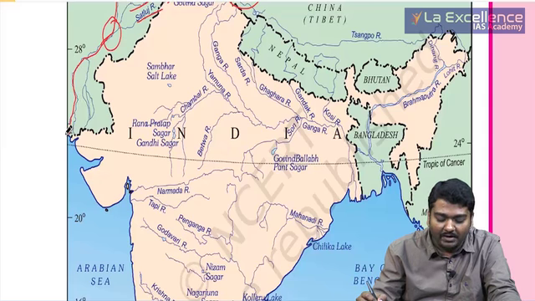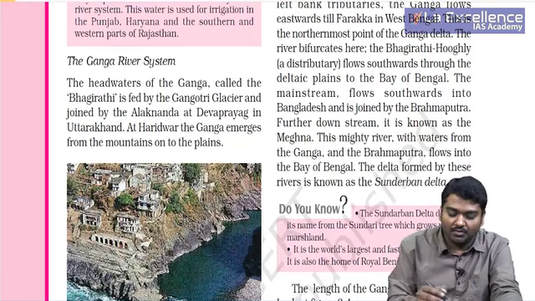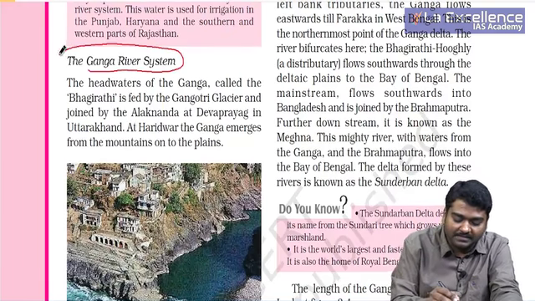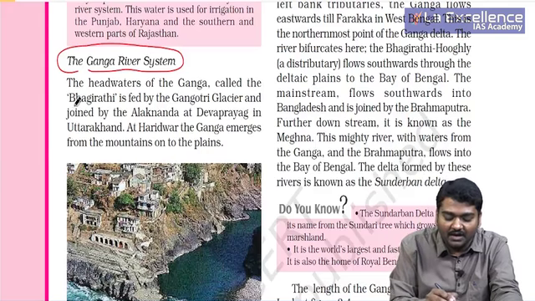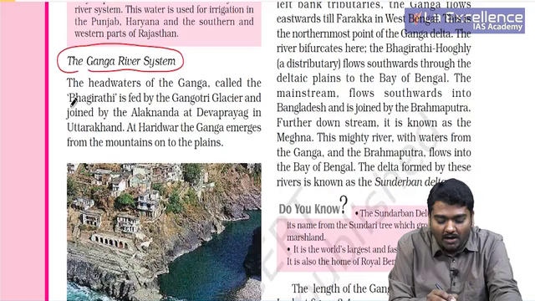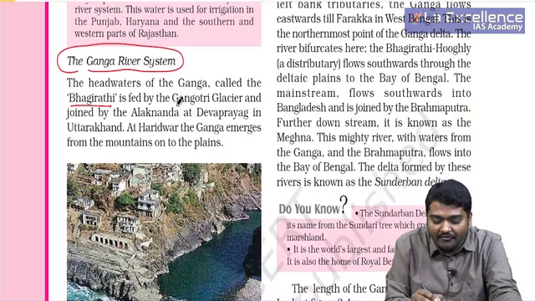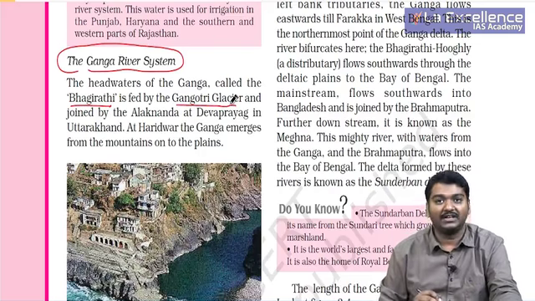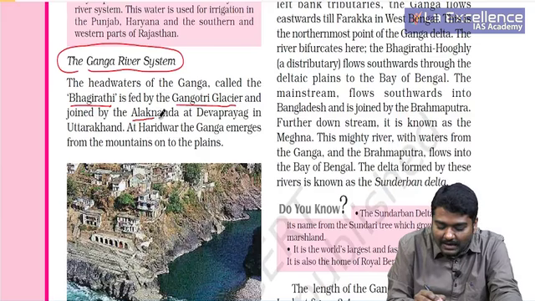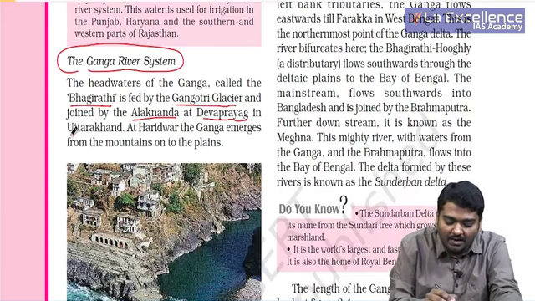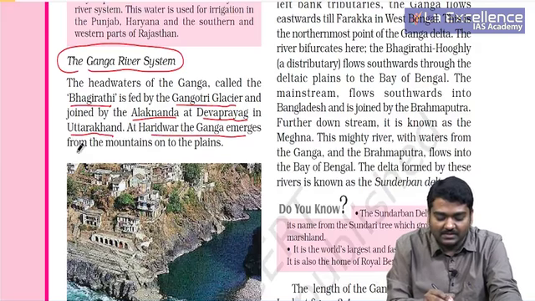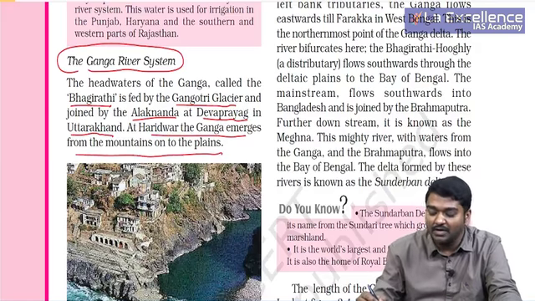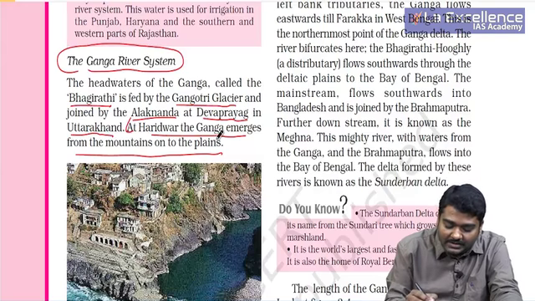The next important thing we need to see is the Ganga river system. When I am talking about the Ganga river system, the headwaters of Ganga, initially the Ganga river is called Bhagirathi, and it originates at the Gangotri glacier, and it is joined by the Alaknanda at Devaprayag in Uttarakhand. At Haridwar, Ganga emerges from the mountains onto the plains, that is in Uttarakhand. Very important statement.